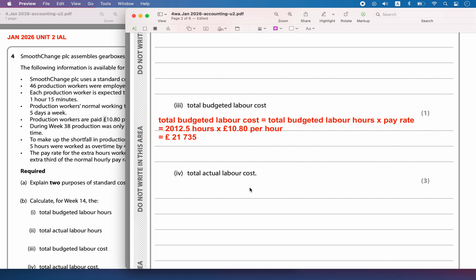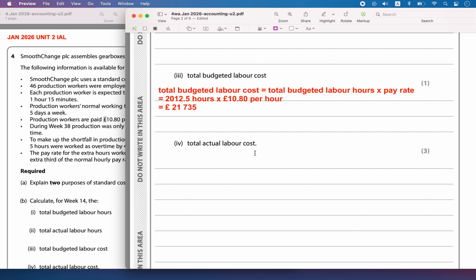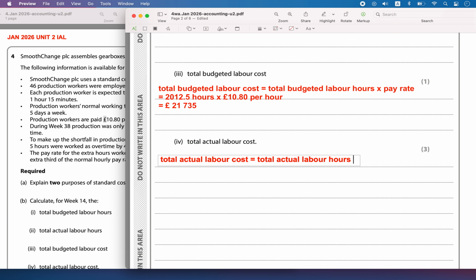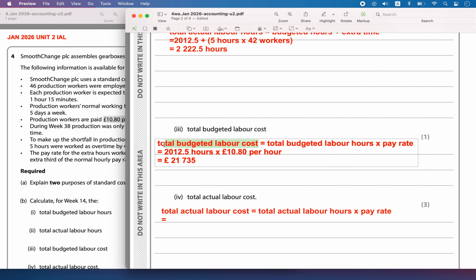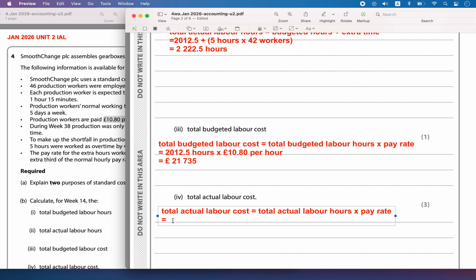So this is the total budgeted labor cost. Then next one is total actual labor cost. What is the total actual labor cost? Total actual labor hours into pay rate. What is the extra pay rate that happened? So we can say that the total budgeted labor cost that is there plus extra cost due to overtime.